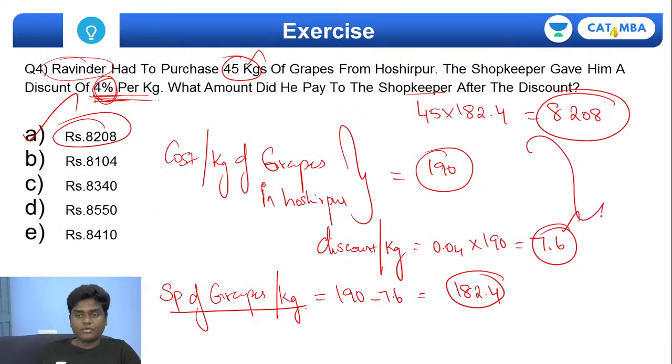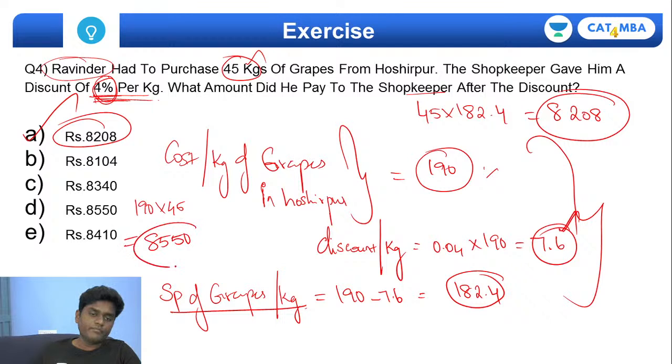See, this way you can do it: just find the discount per kg, 7.6, and then find the selling price per kg. Or the other way, the smart way: this is the cost per kg of grapes in Hoshiarpur, and if you are buying 45 kgs, simply multiply. 190 into 45, if you do, you will be getting 8,550.